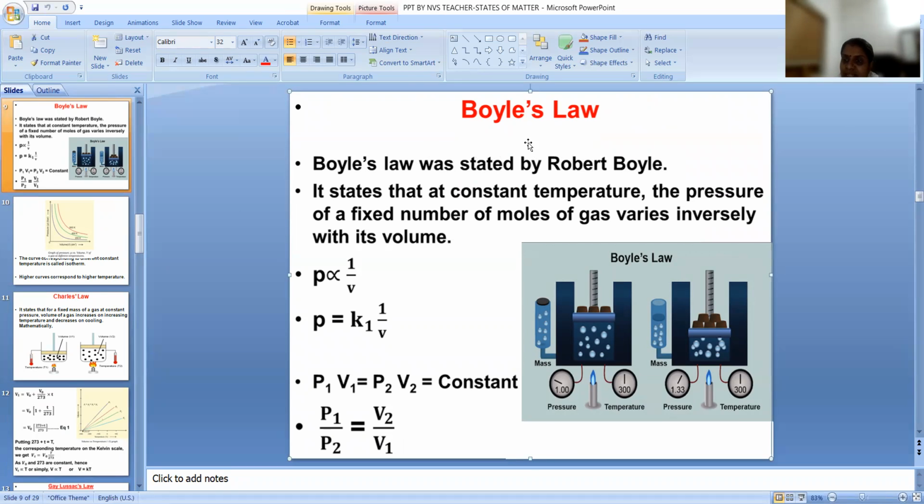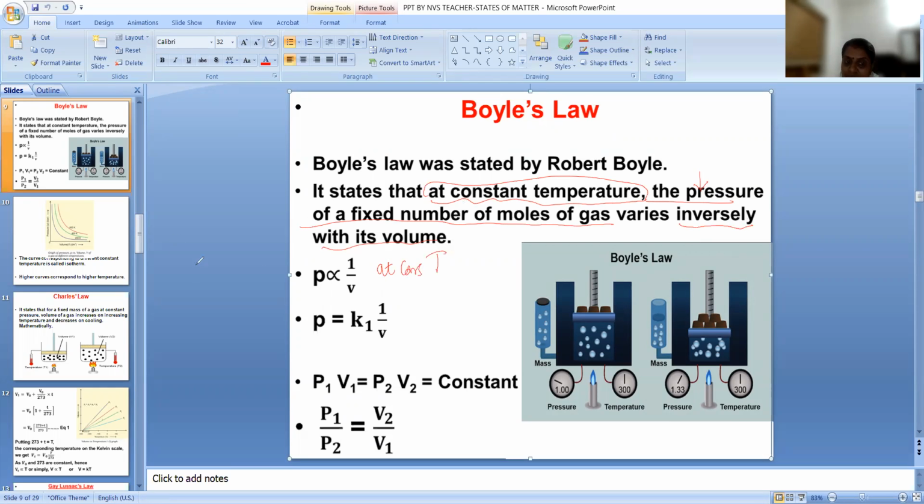According to him, at constant temperature, very important, the pressure of a fixed number of moles of a gas varies inversely with its volume. Mathematically, pressure is inversely proportional to 1 by V at constant temperature.